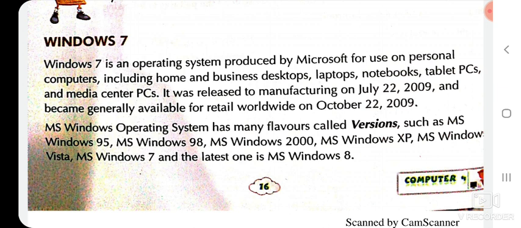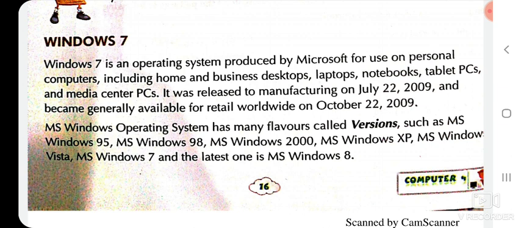It was released to manufacturing on 22 July 2009. It was released to manufacturing on which date? On 22 July and in which year? In 2009, and it became generally available for retail worldwide on October 22, 2009. It became commonly available for retail worldwide on which date? 22 October in 2009.